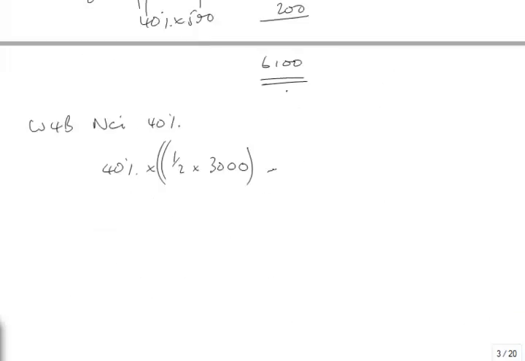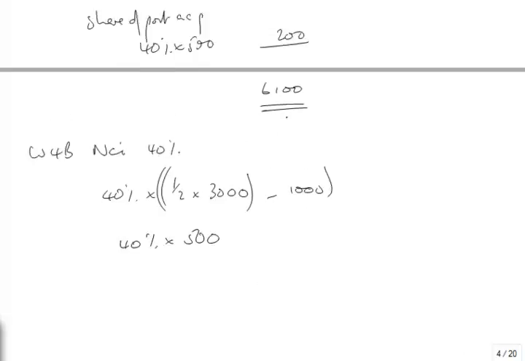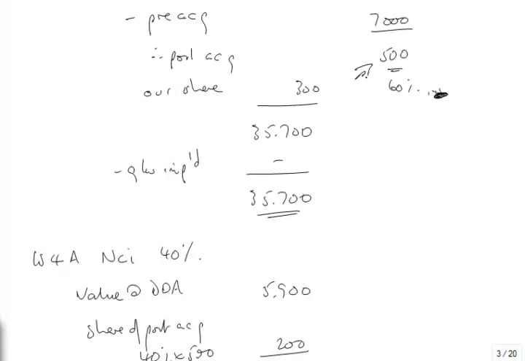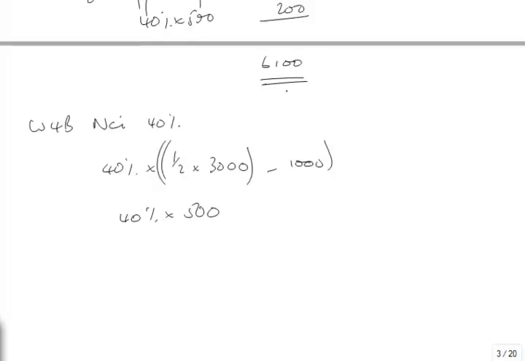So minus 1,000. So it's 40% of 500. I could have done that quickly, you know. It's 40% of these post-tax profits, and that's 200. I've actually already done it here anyway. Of this amount, therefore, at the bottom of the income statement, it's going to say, of this amount, 200 is attributable to the non-controlling interest.